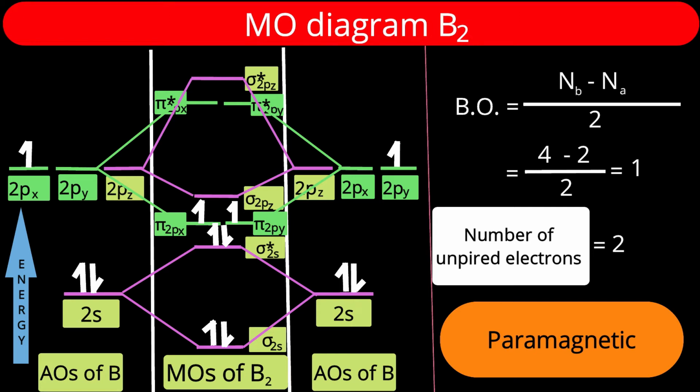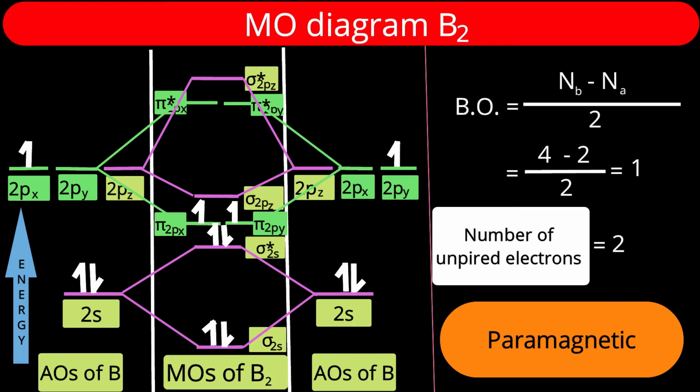Same is the case for py orbital. We consider py orbital as up and down. If we rotate it around the internuclear axis, upper lobe will come to down, positive phase will come to negative, negative phase will come to positive. So there is no uniformity, there is no regularity. Such kind of symmetry we say as a pi symmetry. So both 2px and 2py orbitals have the same symmetry.